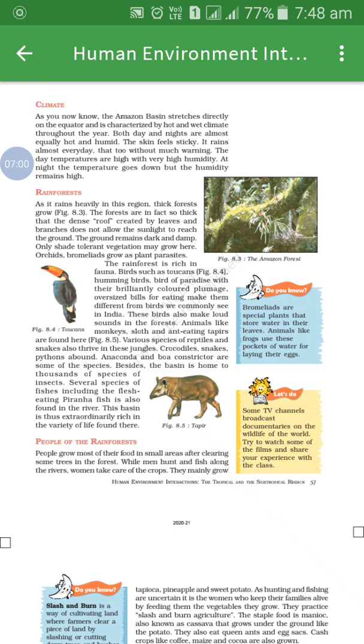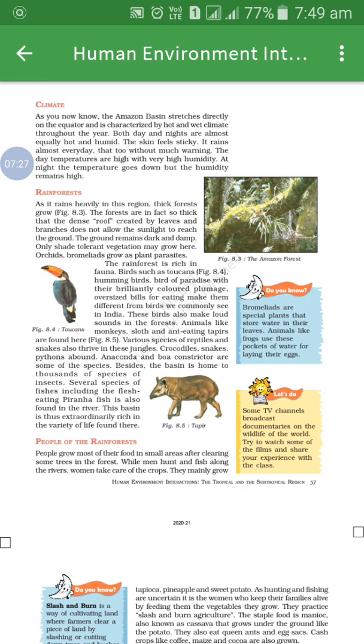Means the ground remains always dark and damp. Why? Because the top roof is fully covered by the dense leaves, and because of that the sunlight doesn't allow the rays to reach the ground. And so the ground remains dark and damp.